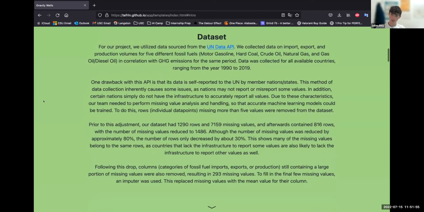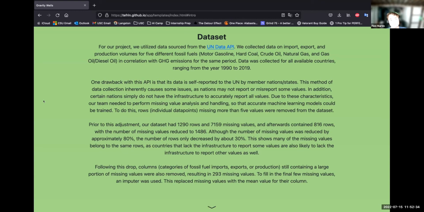So now we'll be looking at the data set that we used from the UN Data API. For our project, we utilized data sourced from the United Nations Data API. We collected data on import, export, and production volumes for 5 different fossil fuels in correlation with GHG emissions for the same period. Data was collected for all available countries ranging from the year 1990 to 2019. One drawback with this API is that the data is self-reported by member states to the United Nations. This method of data collection inherently causes some issues as nations may not report or misreport some values. In addition, certain nations simply do not have the infrastructure to accurately report every value.